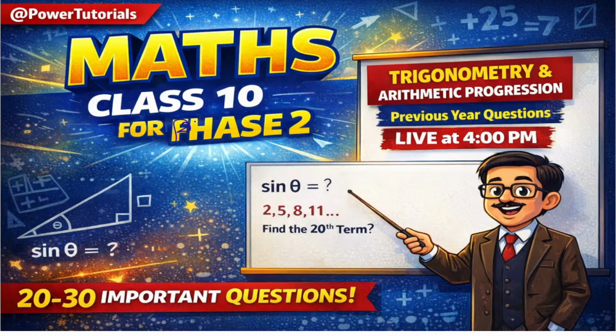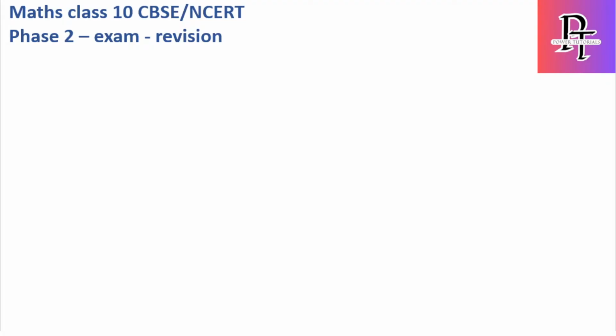For phase 2, we already know the maximum is 3 subjects we can attempt. I hope most people will be attending the maths exam, because maths was a bit tough compared to science and other subjects. Today is only for revision, not in detail. If you want it in detail, you can mention it in the comment section, and I will definitely check and respond to you.